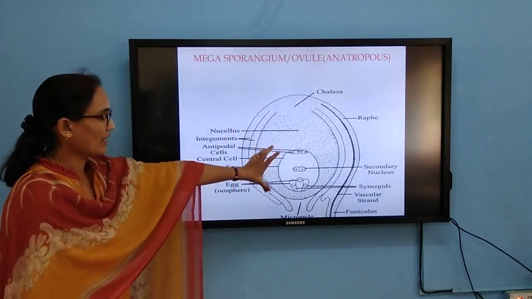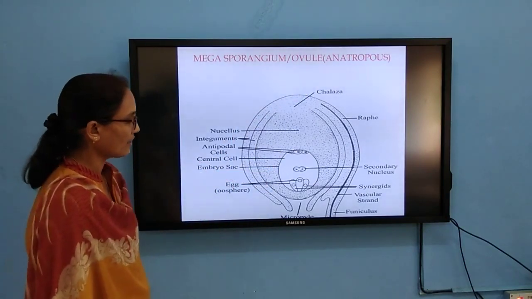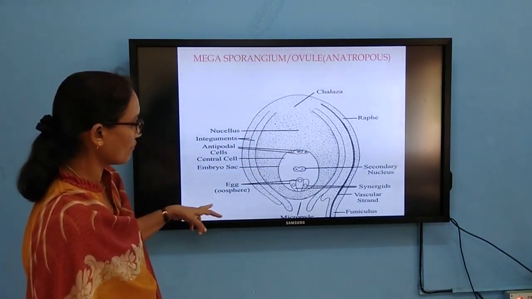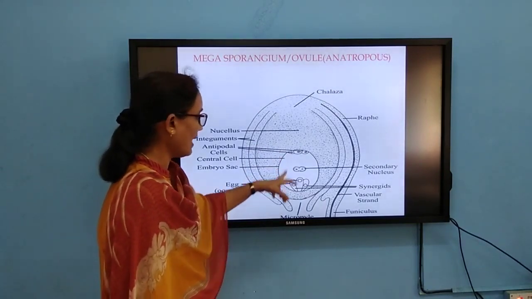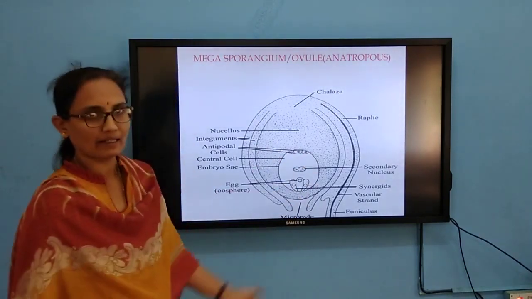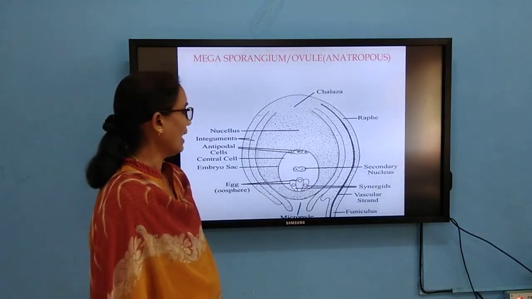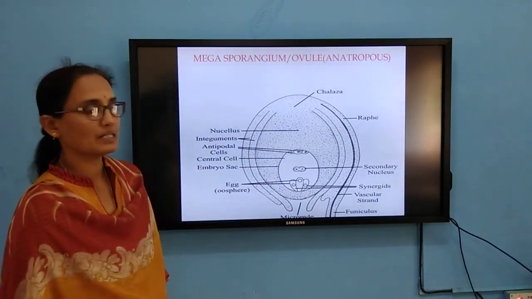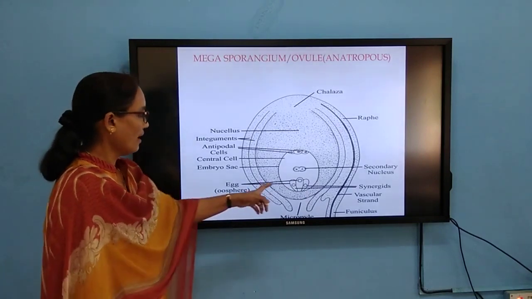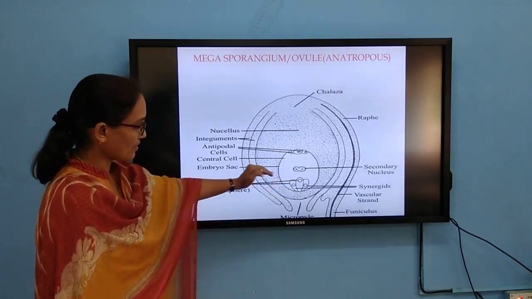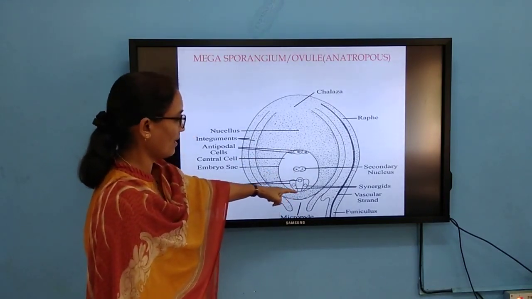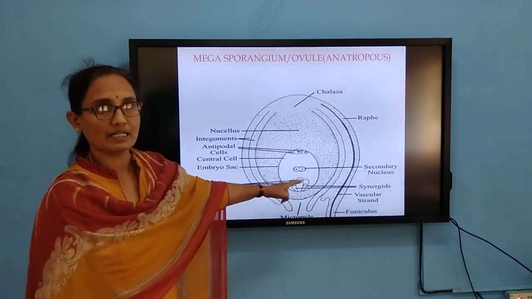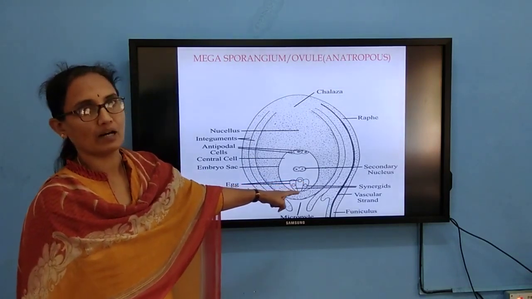And if you observe carefully, the embryo sac consists of 7 cells and 8 nuclei. That I will explain later, under megasporogenesis. So the cells which are present at the posterior region, the micropylar region, we will call it the egg apparatus.